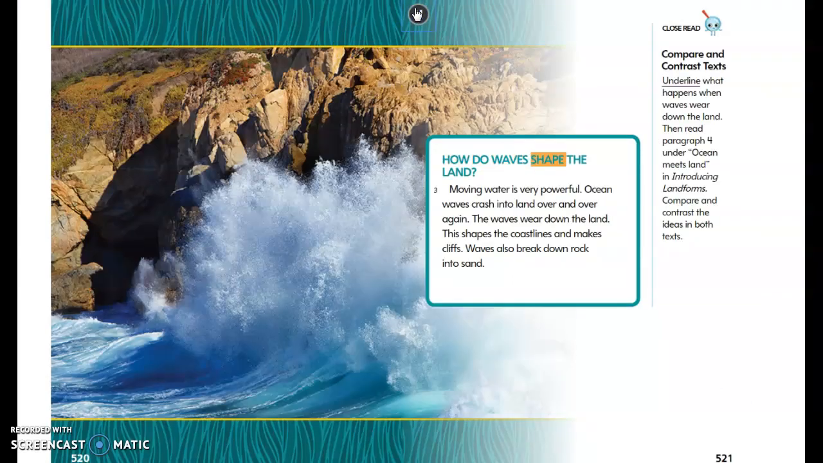How do waves shape the land? Moving water is very powerful. Ocean waves crash into land over and over again. The waves wear down the land. This shapes the coastlines and makes cliffs. Waves also break down rock into sand.